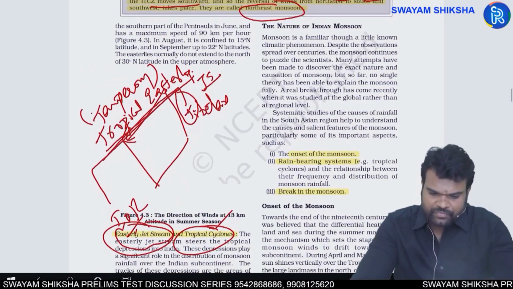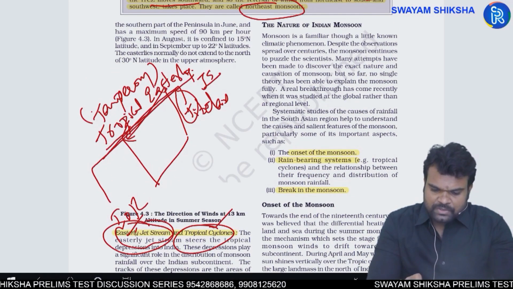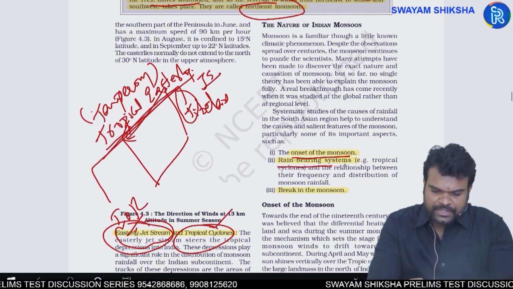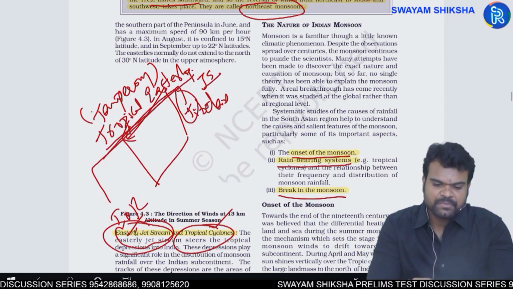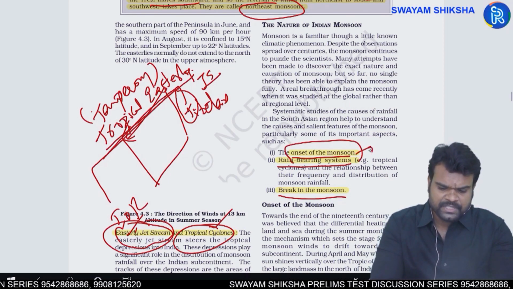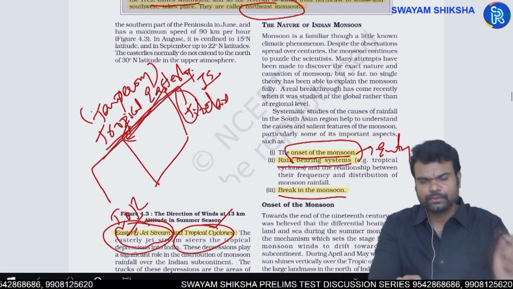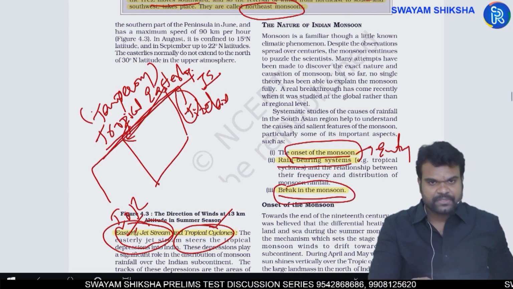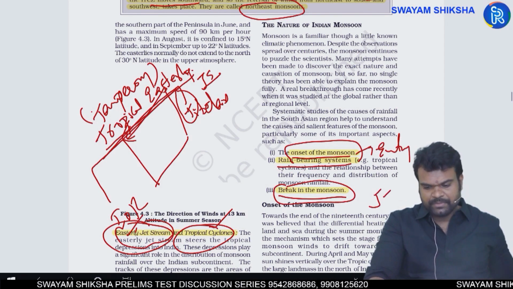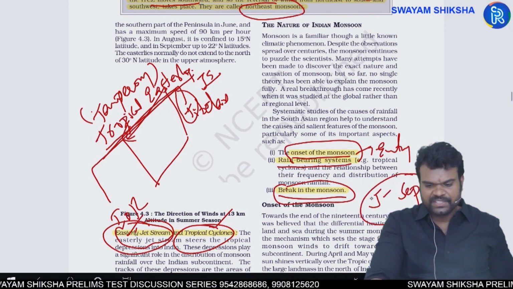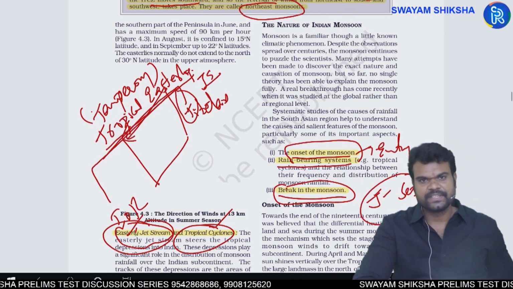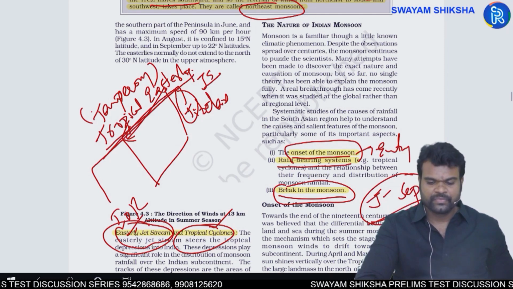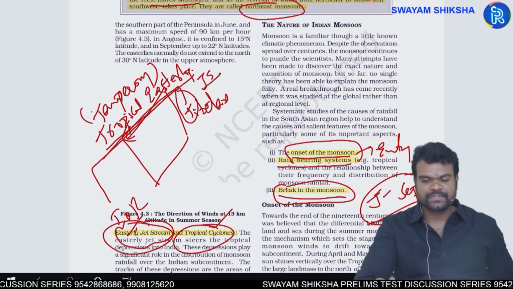Next, the nature of Indian monsoons. You have the onset of monsoons, rain-bearing systems, and break in the monsoons. Onset of monsoons is nothing but the entry of southwest monsoons into India. Break in the monsoon is nothing but, for example, June to September. This is the southwest monsoon season in India. Four months. In these four months, India experiences rainfall.